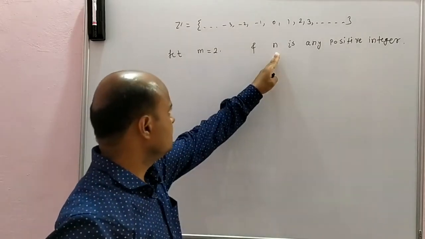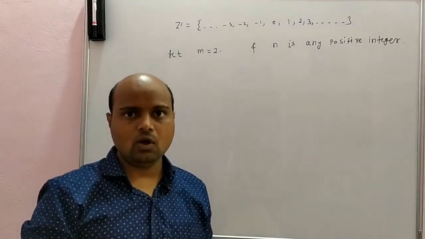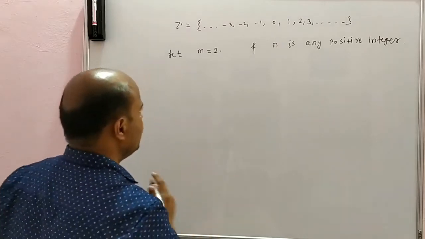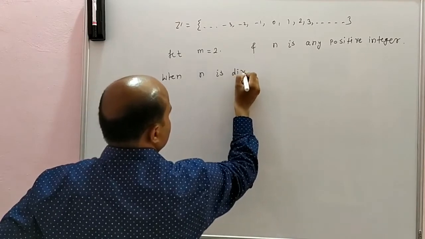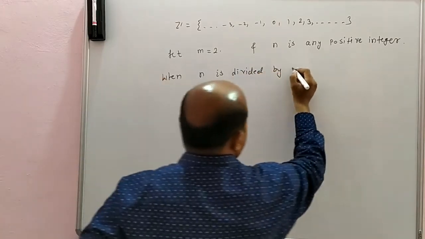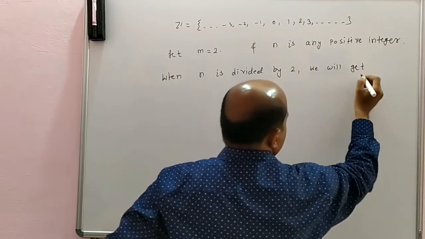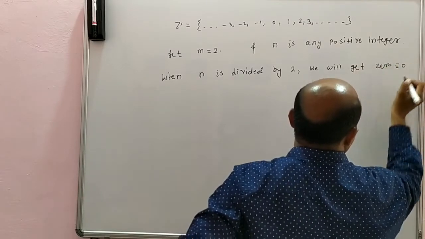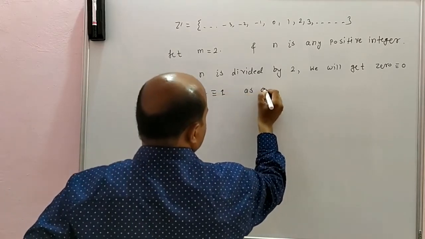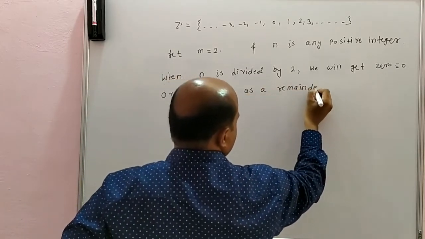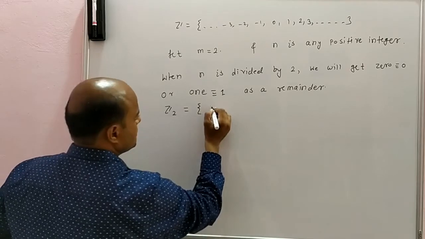If I divide n by 2, then we will get 0 or 1 as a remainder. So consider Z2 as the set 0, 1.